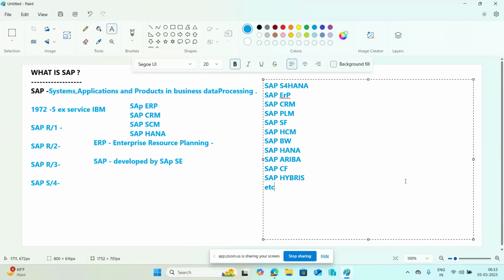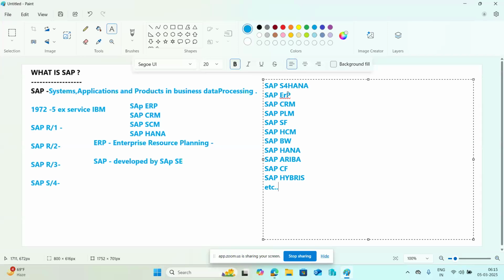There are a lot of products SAP released into the market, which means depending upon your business, you need to install the respective product, software, and application for your business.